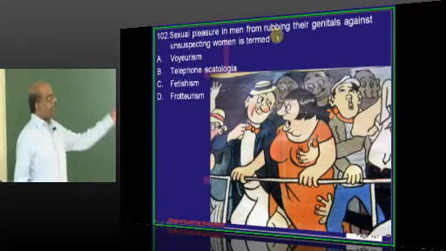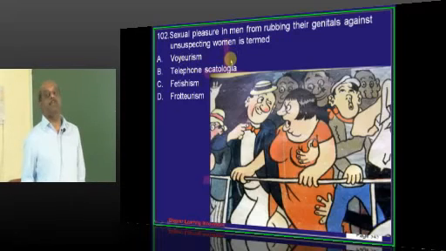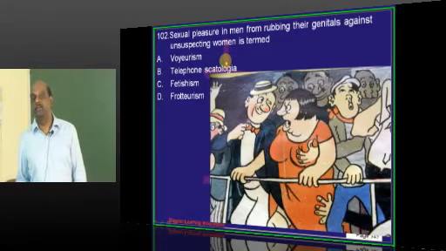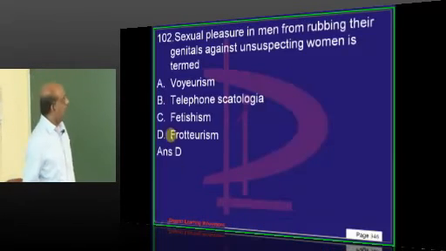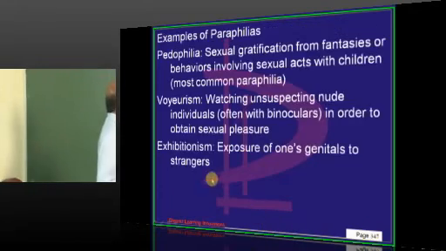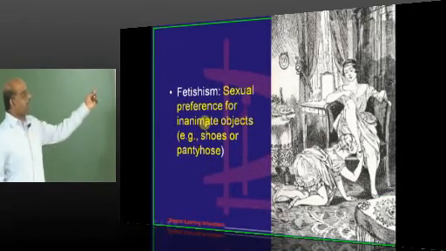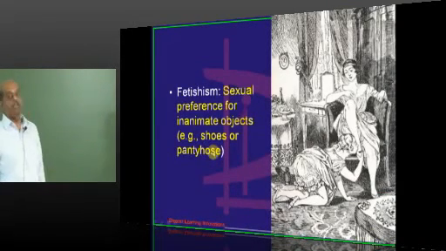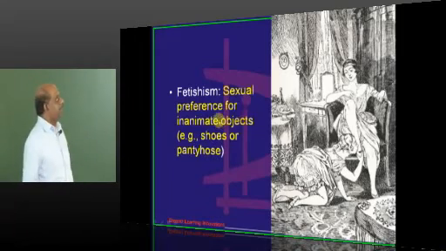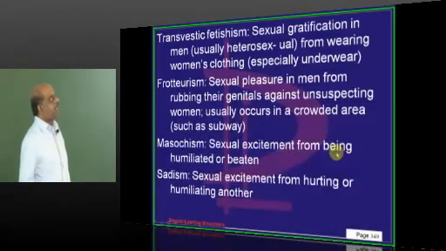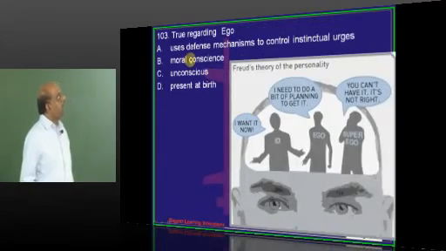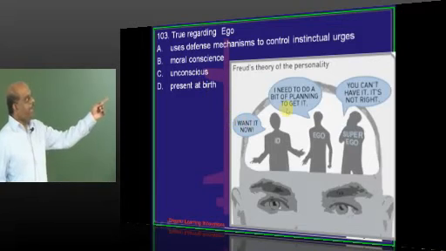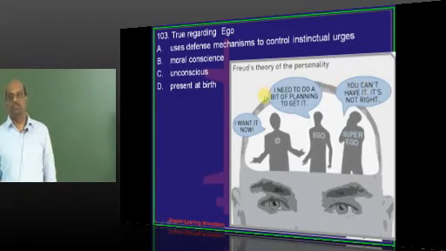Sexual pleasure by rubbing the genitals against unsuspecting women, what do you call it as? You call it as frotteurism. Whereas fetishism means inanimate objects like shoes, etc., if a person gets the sexual pleasure. What is ID, ego and superego?